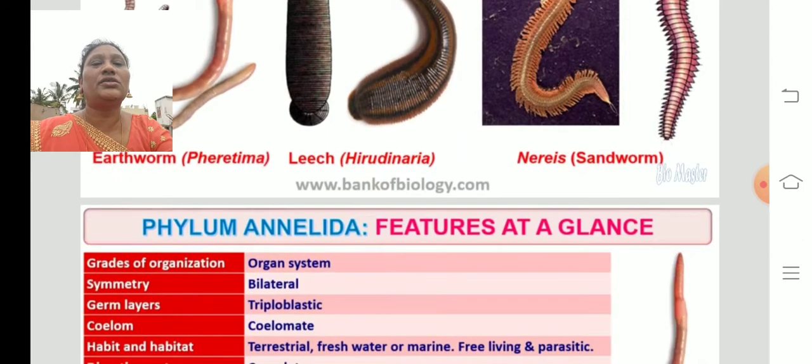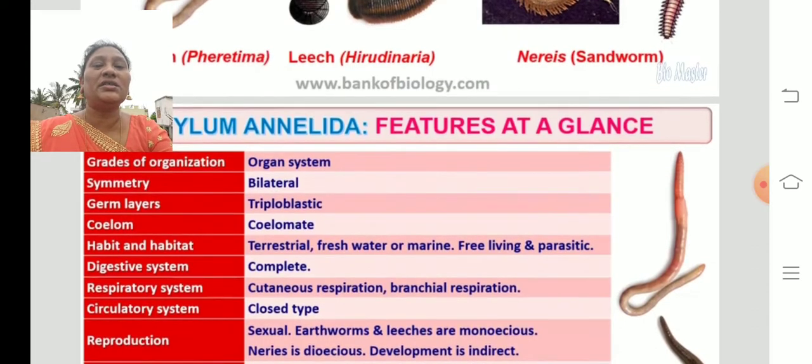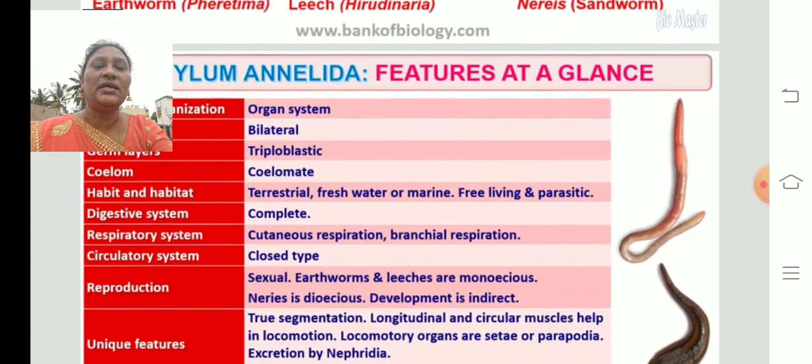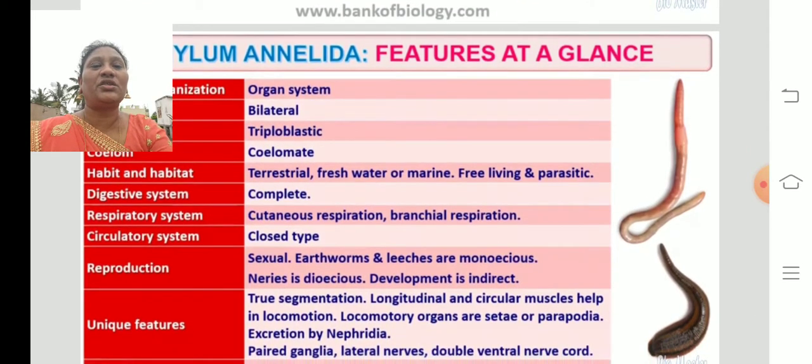Okay children. So, the collective explanation: the organization is that they have organ systems. That means they have organs: cell, tissue, organ systems, and they are bilaterally symmetrical. They are triploblastic and coelomates. They live in terrestrial, freshwater or marine water, and are free living or parasitic.